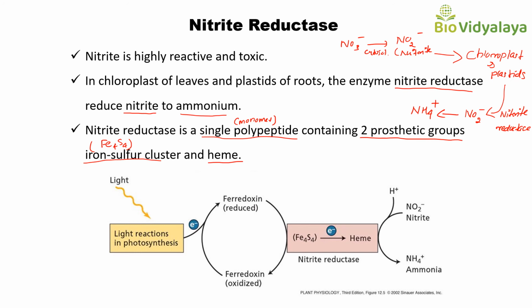So this is the structure. Here you can see the iron sulfur cluster and this is the heme.